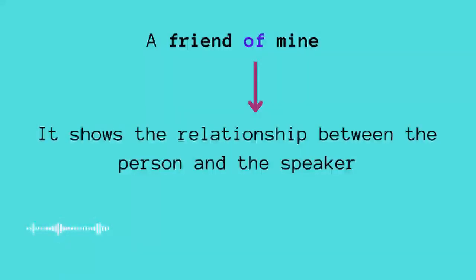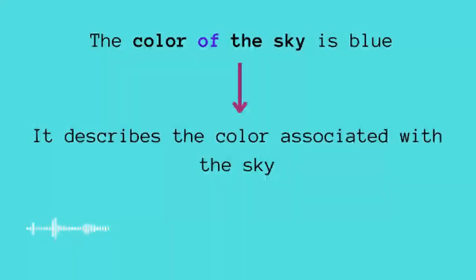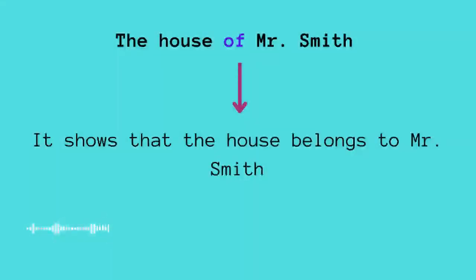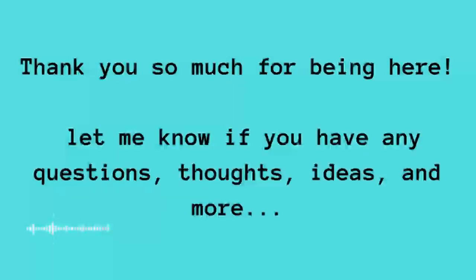So we are speaking about the connection between people. The color of the sky is blue. What does that mean? We are connecting the color to the sky. So in this case, we are using of. The house of Mr. Smith. That means the house belongs to Mr. Smith, and so we are using of.